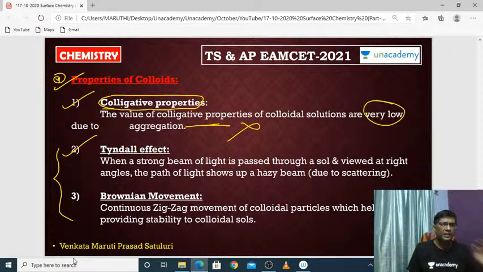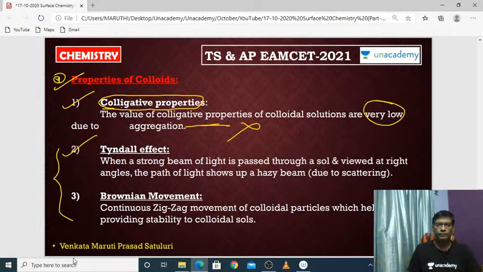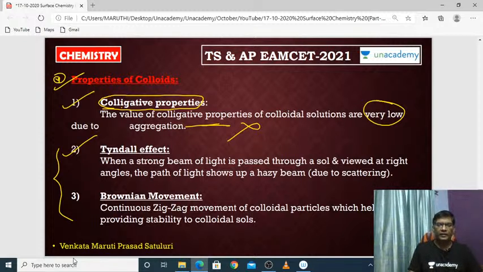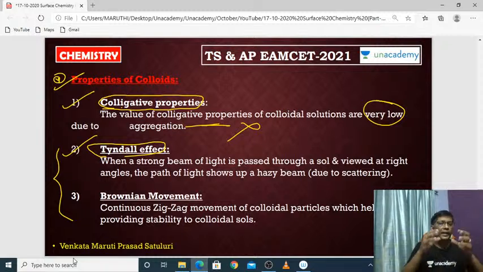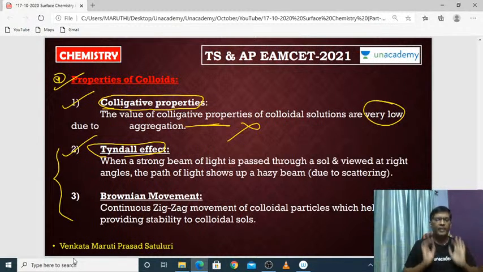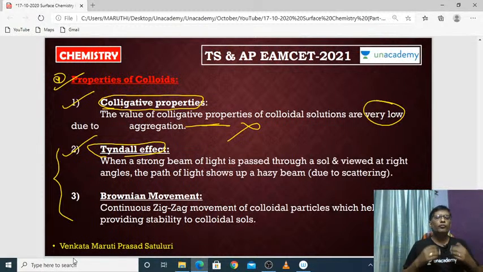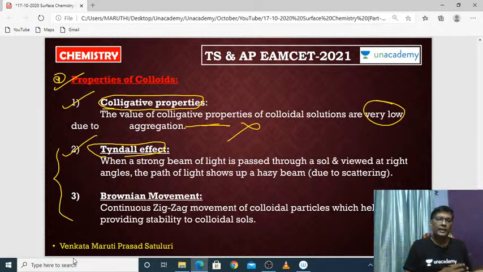Tyndall effect. Very important it is. What is the meaning of Tyndall effect? How can you find out? Based on the Tyndall effect only, we can find out the colloid in an easy way. It is the easy way to find out whether the solution is a colloidal solution or not. It is the simplest way.